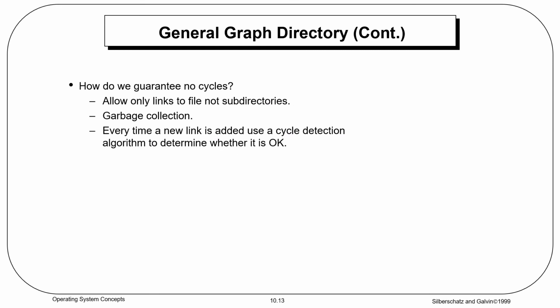How do we guarantee no cycles in this? Allow only links to files, not subdirectories. Garbage collection. Every time a new link is added, use a cycle detection algorithm to determine whether it is okay or not. Whether the cycle is there or not, we need to run an algorithm.